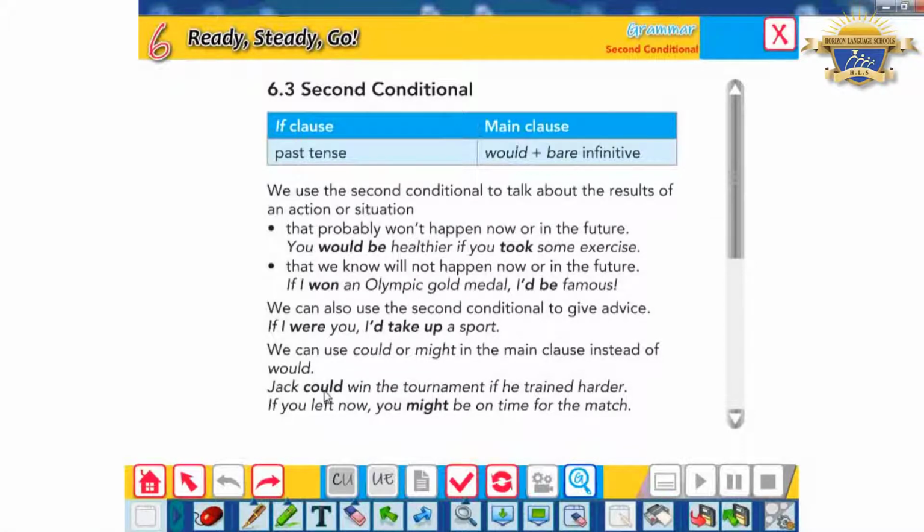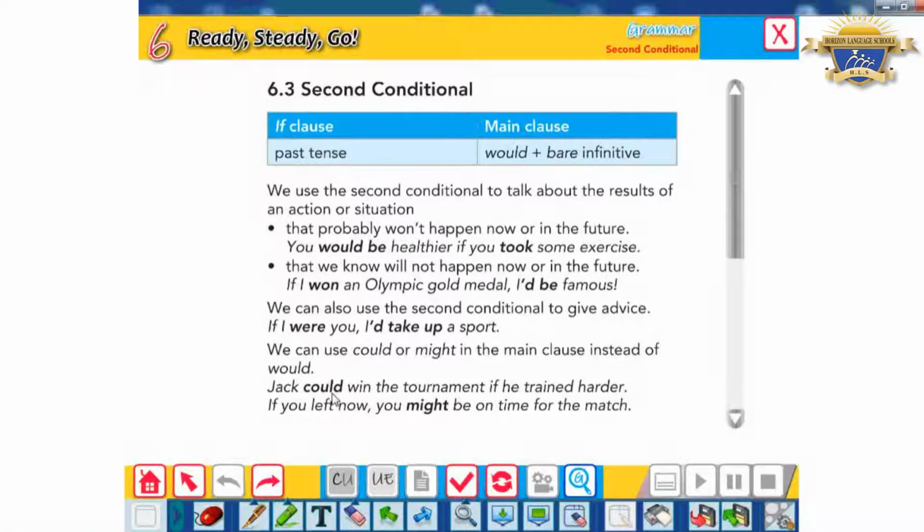The thing is, you have to look at the if clause. So if you take a good look here in the second sentence, if he trained harder, in the if clause I used the past simple. So again, when you use the past simple, you should use could or would or might.